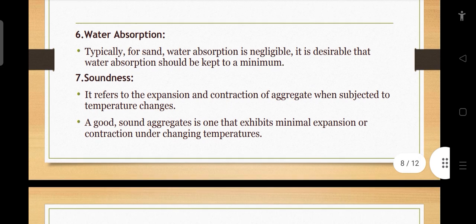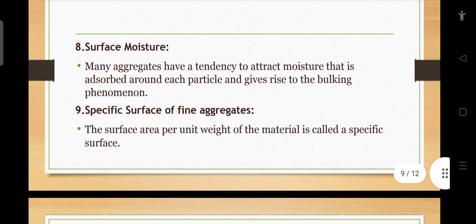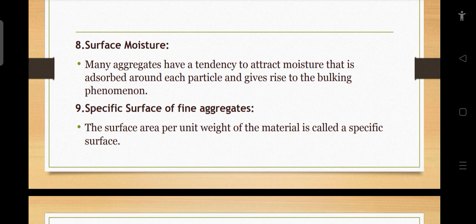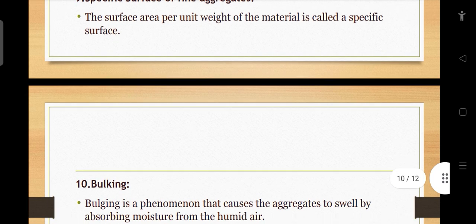Soundness. It refers to the expansion and contraction of aggregate when subjected to temperature changes. A good sound aggregate is one that exhibits minimal expansion or contraction under changing temperatures. Surface moisture. Many aggregates have a tendency to attract moisture that is adsorbed around each particle and gives rise to the bulking phenomenon. Specific surface of fine aggregate. The surface area per unit weight of the material is called specific surface.